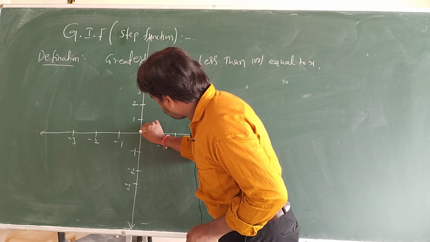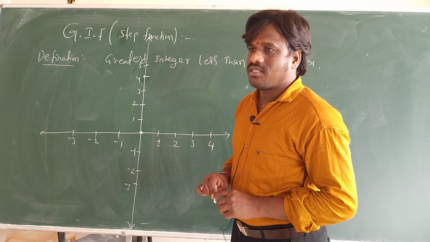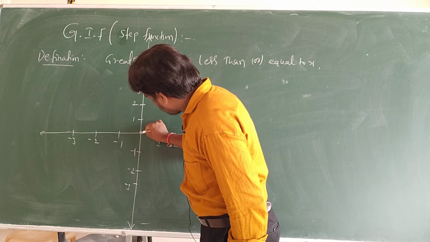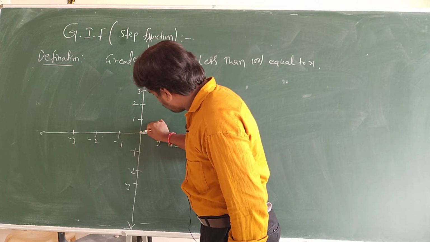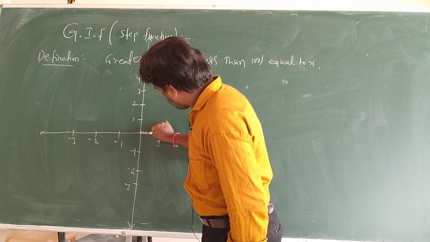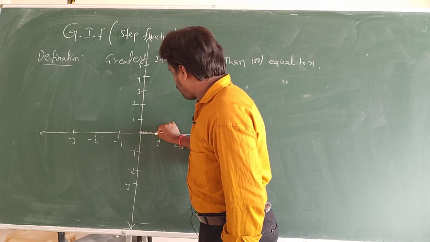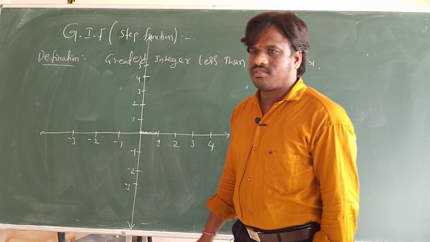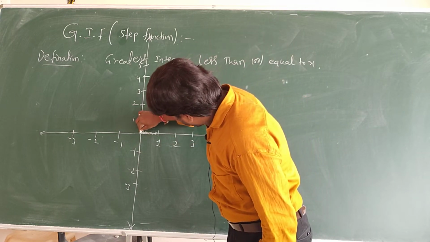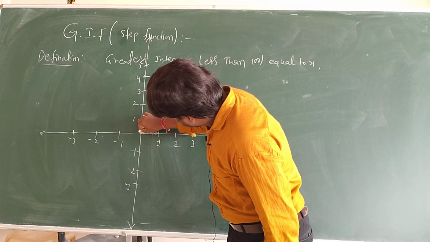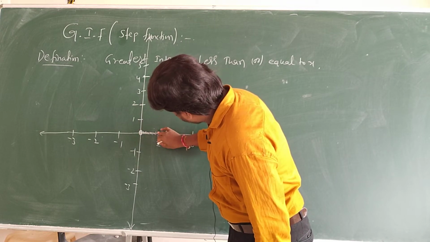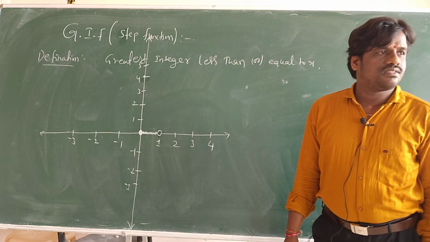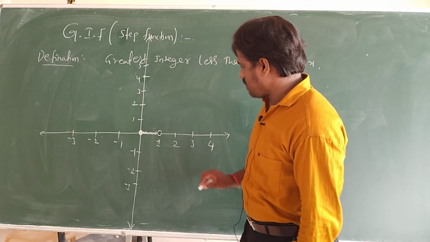I gave 0 as input, my answer is 0. Inputs 0.1, 0.01, 0.0001, 0.2, 0.3, up to 0.9, even 0.000009, the answer is 0. So from here to here, whatever input you give, the answer is 0. And 1 is not included, 1 is excluded. Understood?